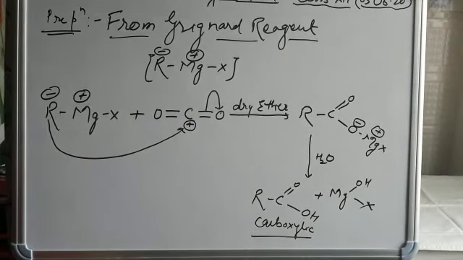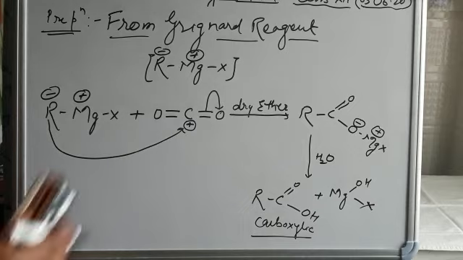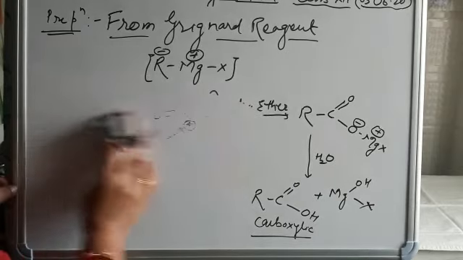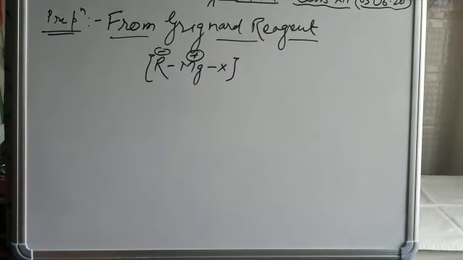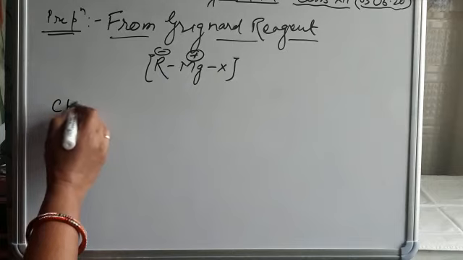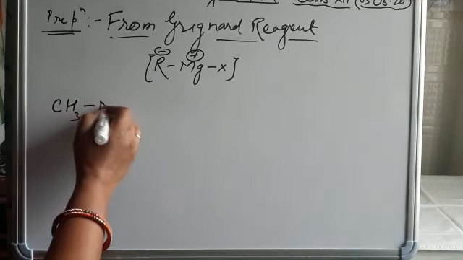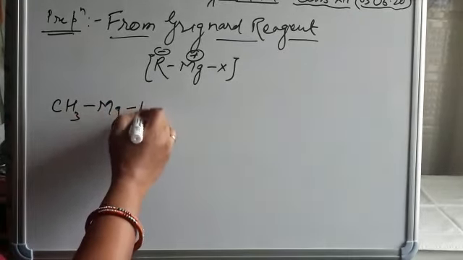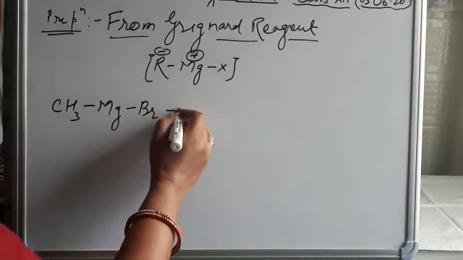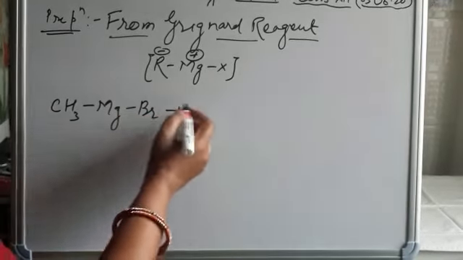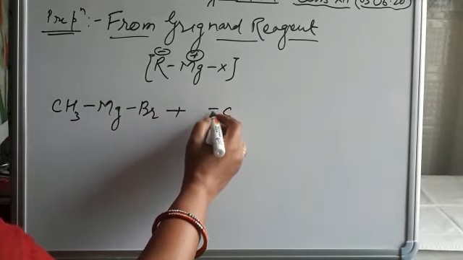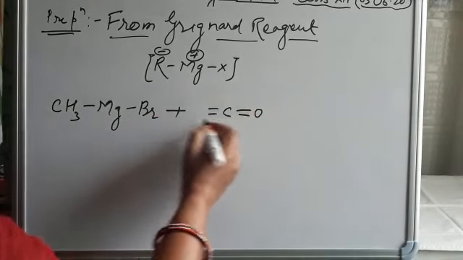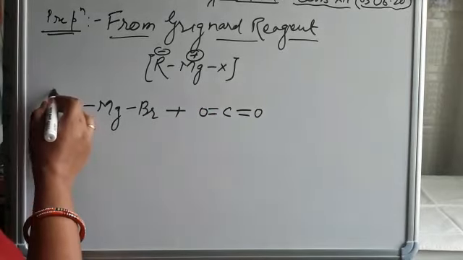See one example of this. By using Grignard reagent, we can easily prepare carboxylic acid. Methyl magnesium bromide is an organometallic compound or Grignard reagent. In carbon dioxide, carbon is positive and the alkyl carbon is negative.